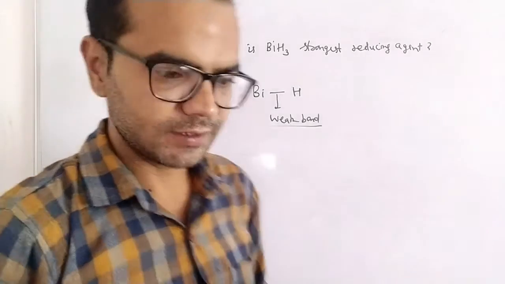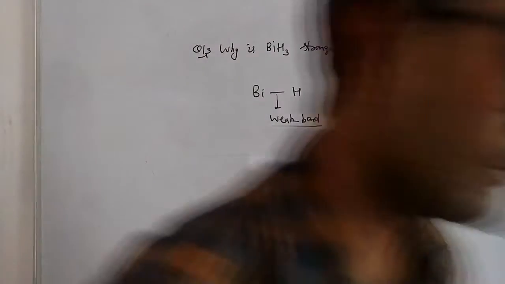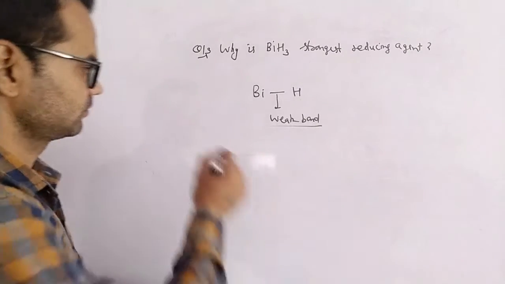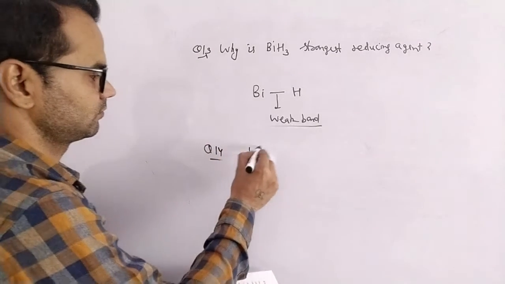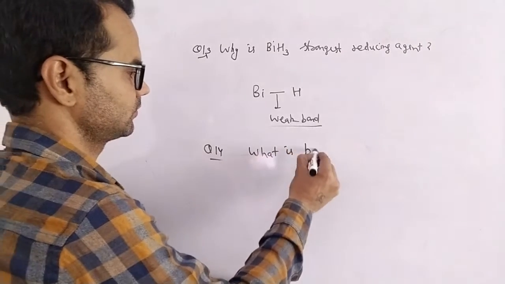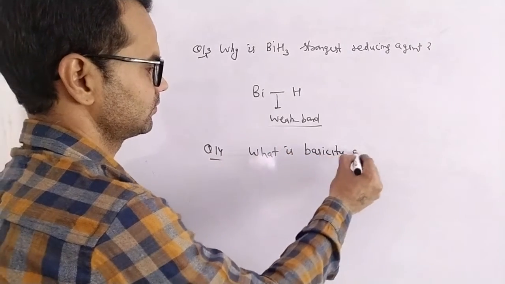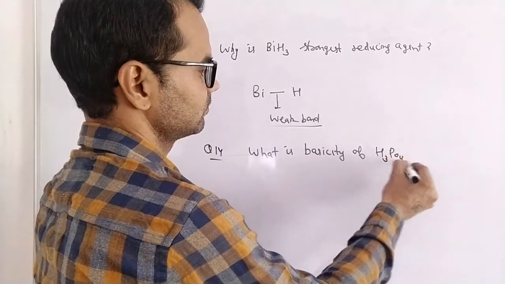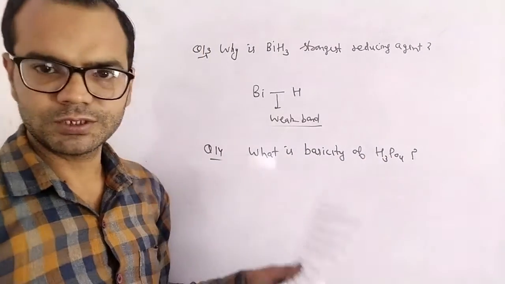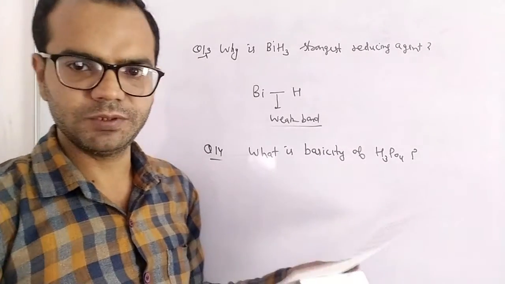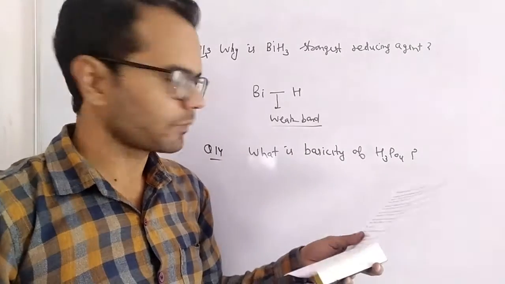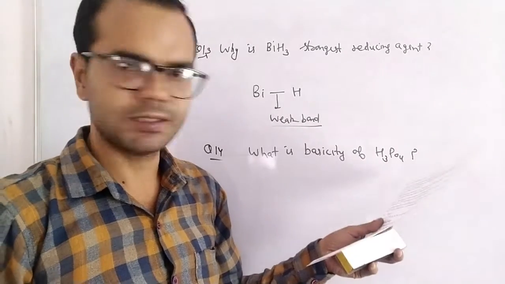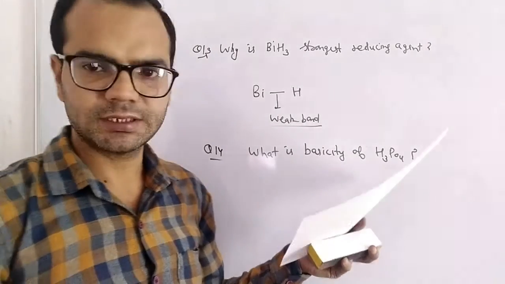Next we have further questions. Now the question is, what is the basicity of H3PO4? H3PO4 is phosphoric acid. How many replaceable hydrogens are present in H3PO4? So we have to draw the structure.